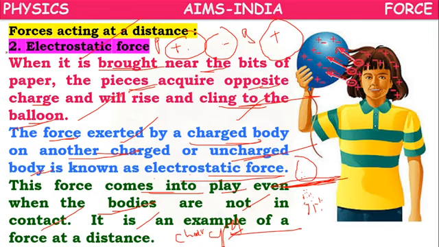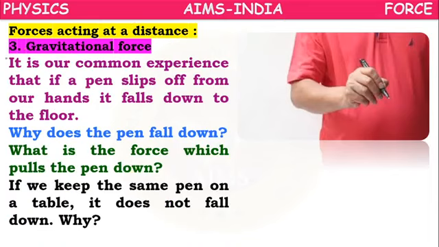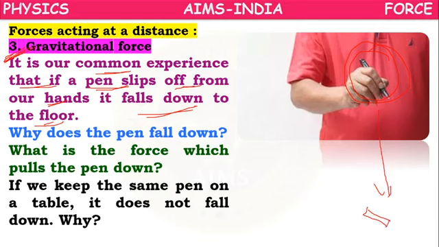This is the second type of force at a distance. Next, we have gravitational force. So this is the third force, gravitational force. It is our common experience that if a pen slips off from our hands, it falls down to the floor. Suppose we are holding a pen. If it slips off, it will fall down onto the earth.